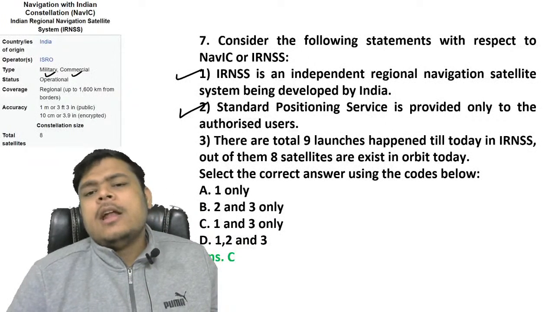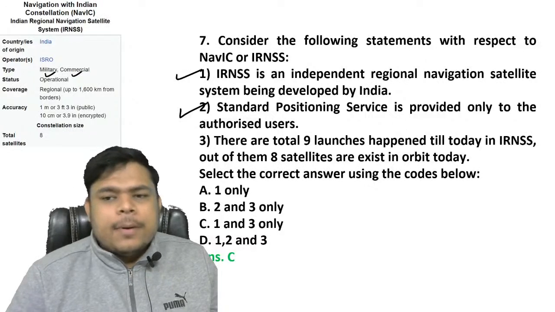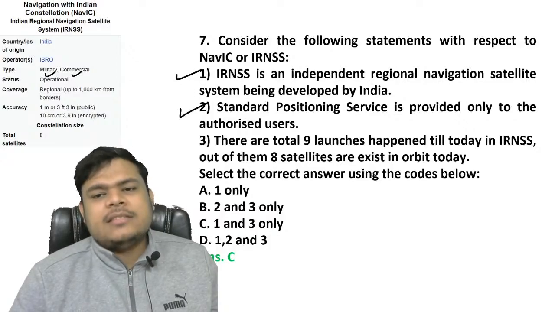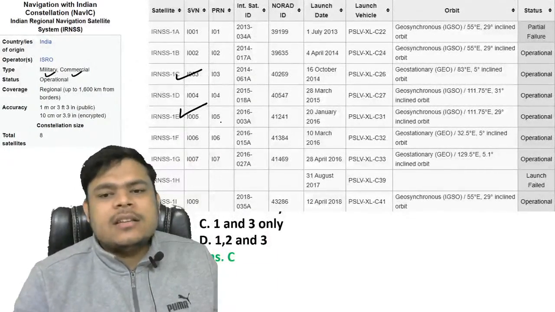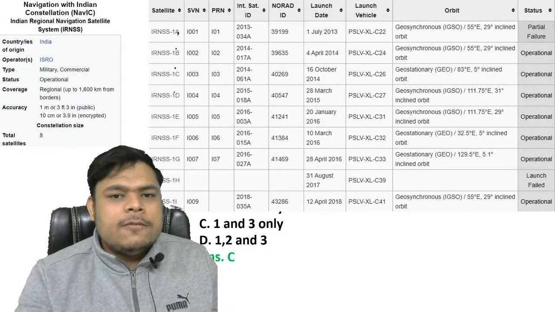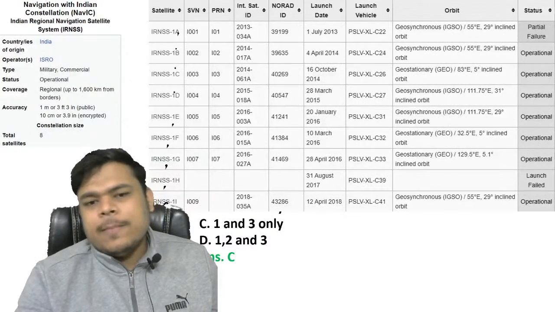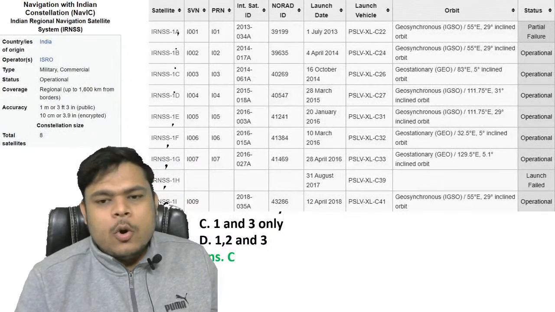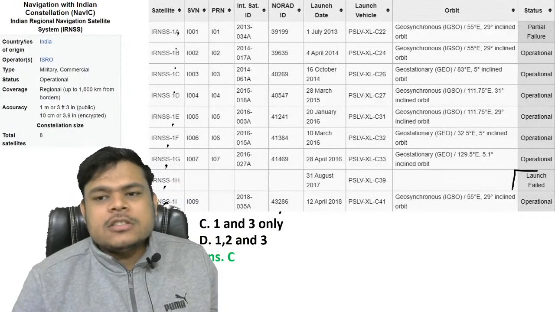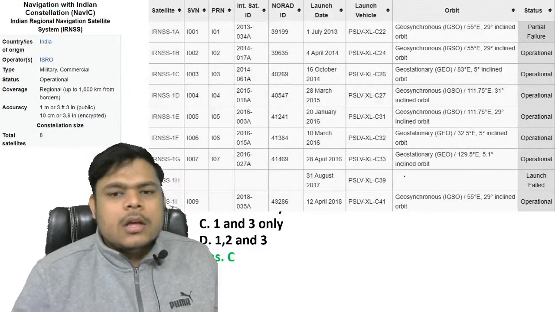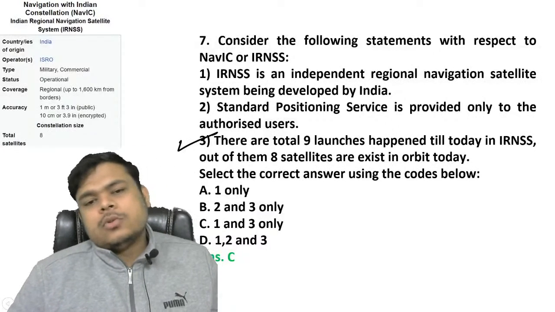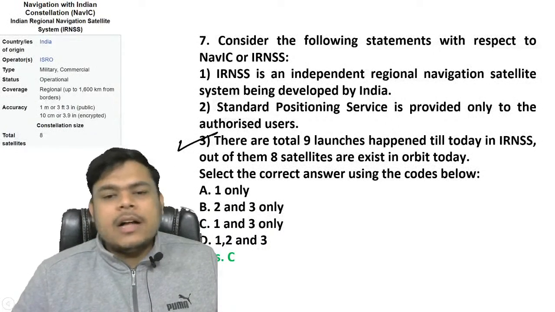And there are a total of 9 launches that happened till today in IRNSS, and out of them, eight satellites are existing in the orbit today. So these are the satellites, guys, as you can see. And there are how many? 1, 2, 3, 4, 5, 6, 7, 8, and 9. Yes, my dear friends, because this question is a little bit old. So one was failed. It was a failure. So, my dear friends, this statement is also right. Definitely true. So, guys, 1, 2, 3, all correct? Answer will be what?